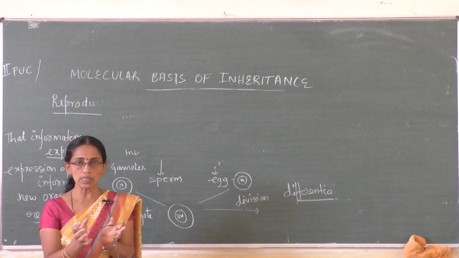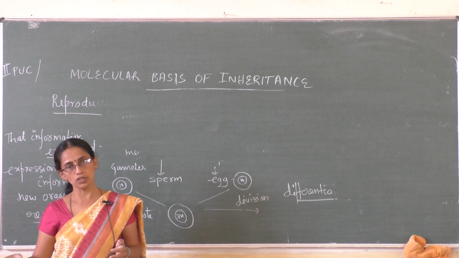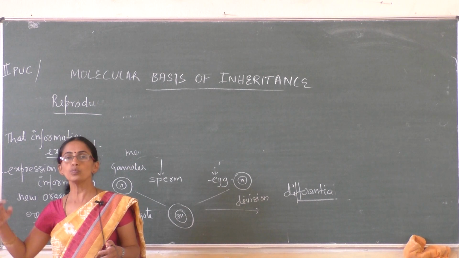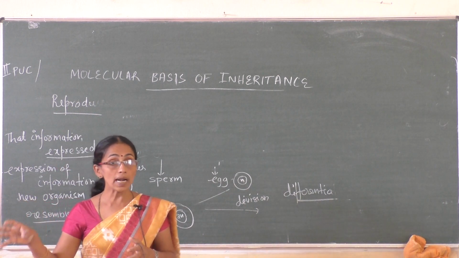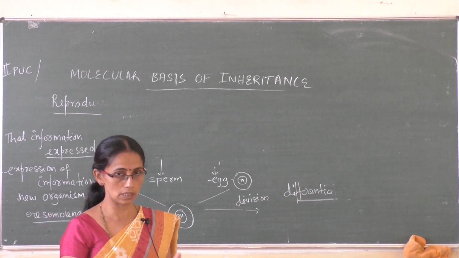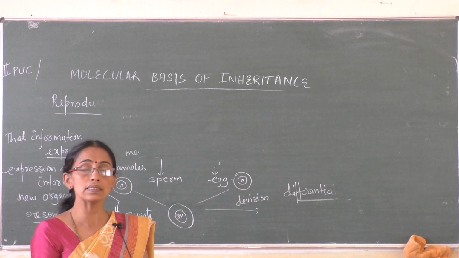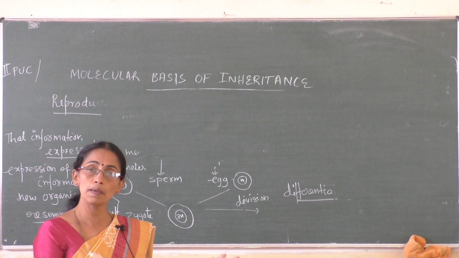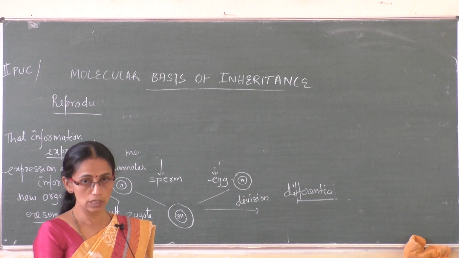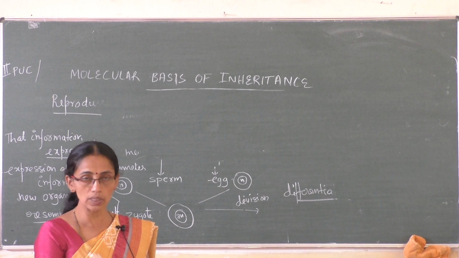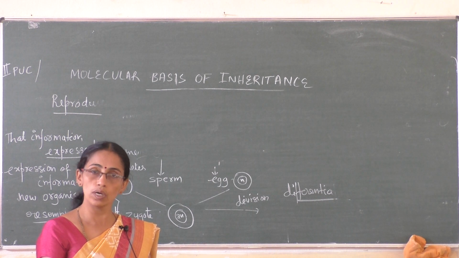And that zygote, a single cell, undergoes division and differentiation to produce an adult. Now that adult is produced from the zygote, and that zygote has received information from both the parents, and the information which the zygote received is later expressed as a new organism.